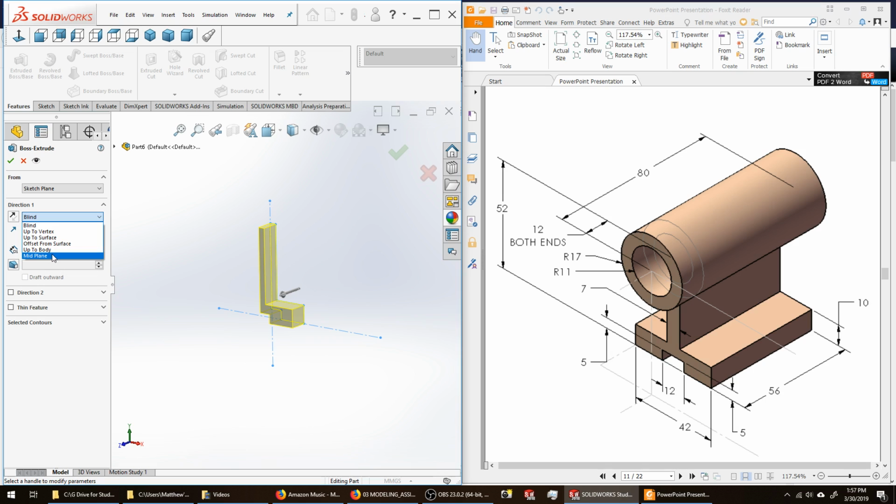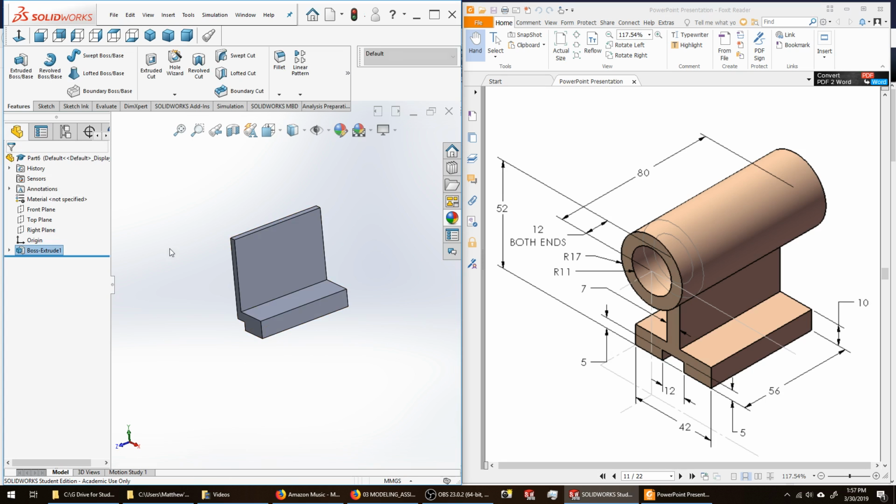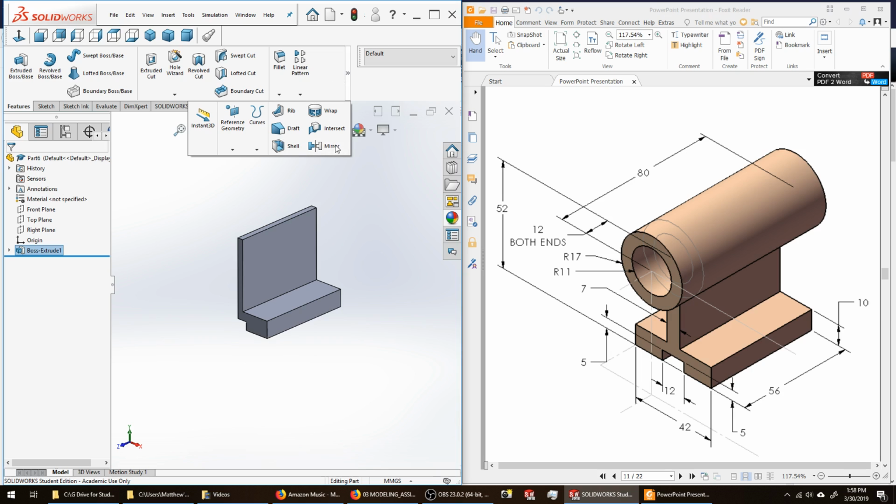I'm going to set that to mid-plane. So we can see that as I pull the arrow, I get extrusion equidistant in both directions. 56 millimeters is the value that I want to have there. So that extrudes half of the lower shape of this project. I'm going to go ahead and pull this over. I'm going to mirror a feature.